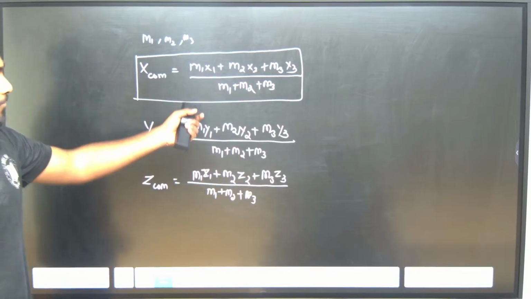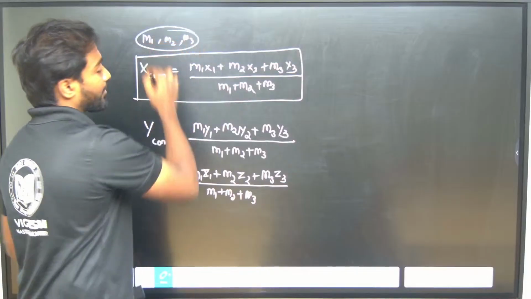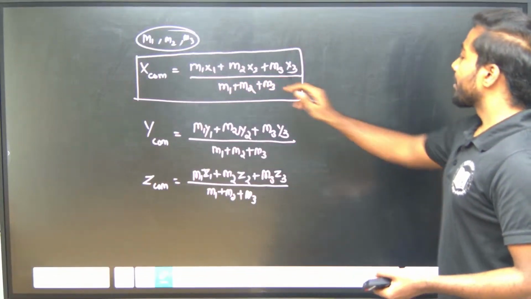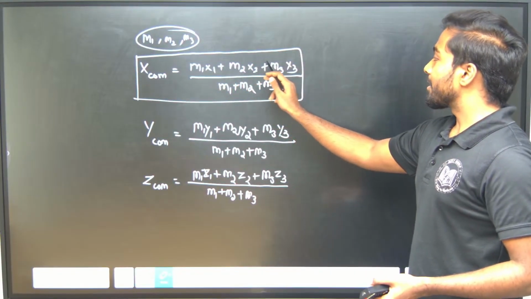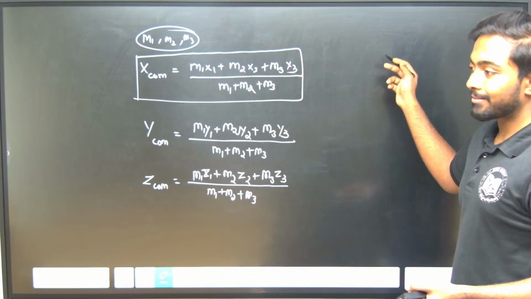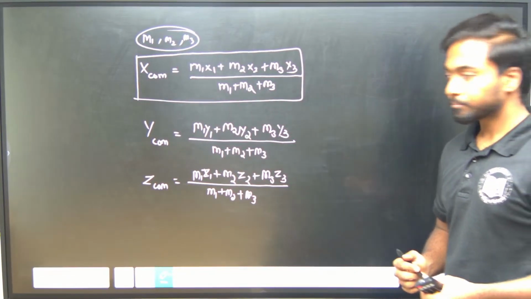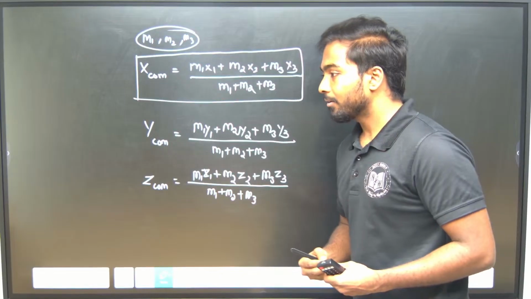Right? So we have considered the three masses only. If it is n number of masses, I can write m1x1 plus m2x2 plus m3x3 plus up to mn xn, divided by m1 plus m2 plus m3 plus up to mn. You can take this formula. We'll go for the next topic.